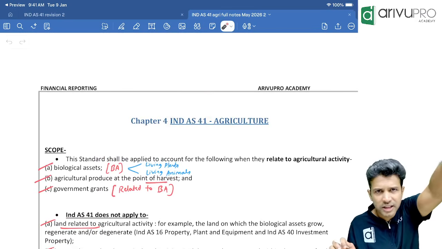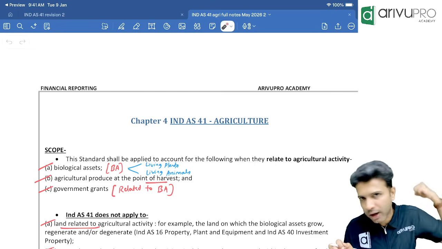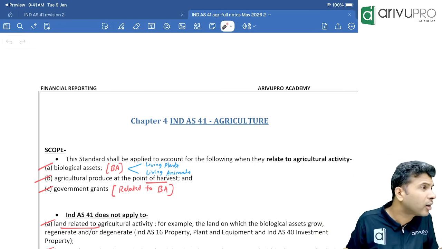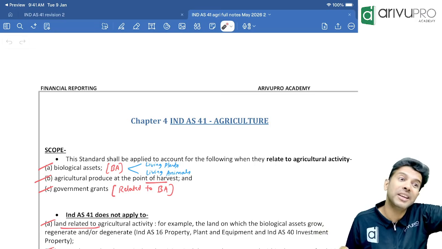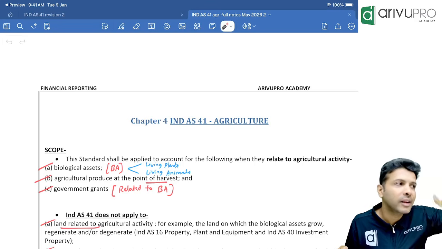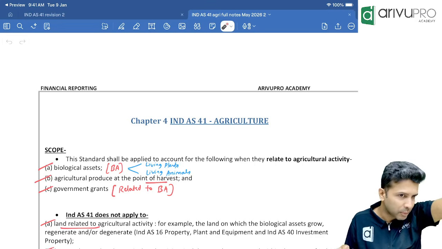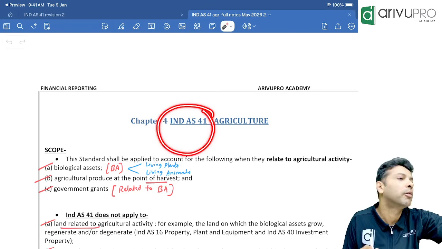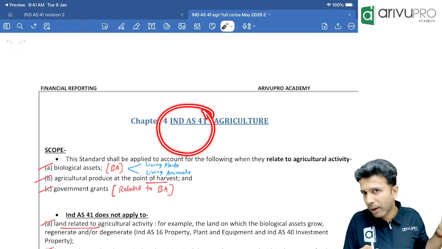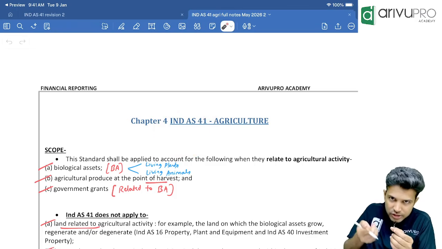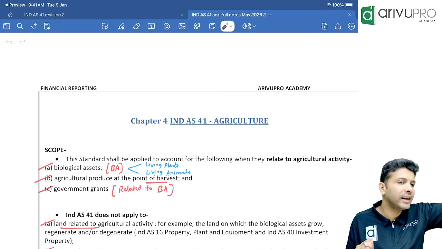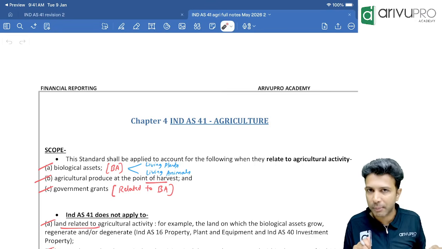Once you pluck them, once you remove those mangoes from the mango tree, you will sell them in the ordinary course of business. Then it becomes inventory, and Ind AS 2 will apply. Till harvesting, the mango valuation is done as per Ind AS 41. After you harvest, since you sell it in the regular course of business, it becomes inventory. Then Ind AS 2, the inventory standard, will apply.